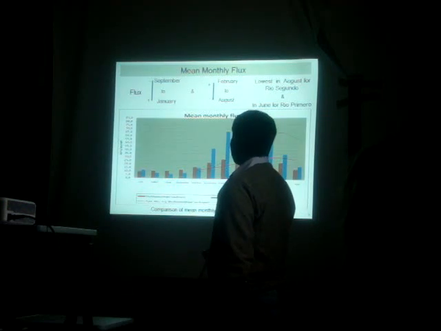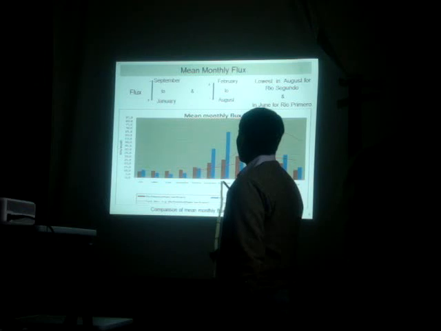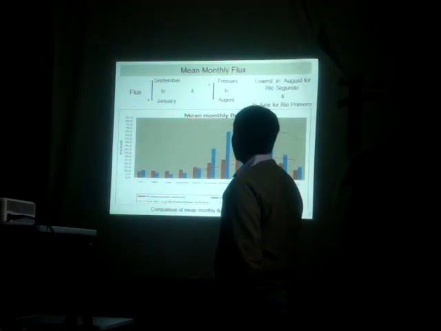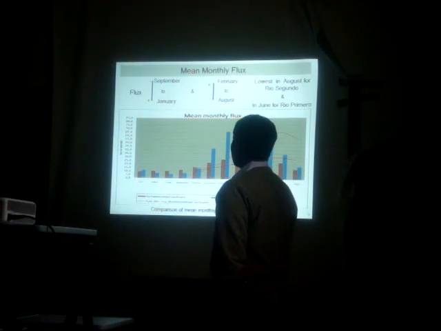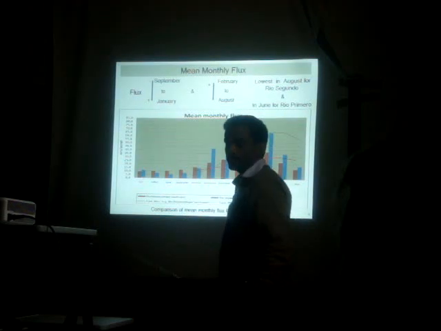Here, from this graph, you can see that during the winter months, January, February, and December, maximum flux was seen, and during the summer months flux starts decreasing and is minimum in the summer months.